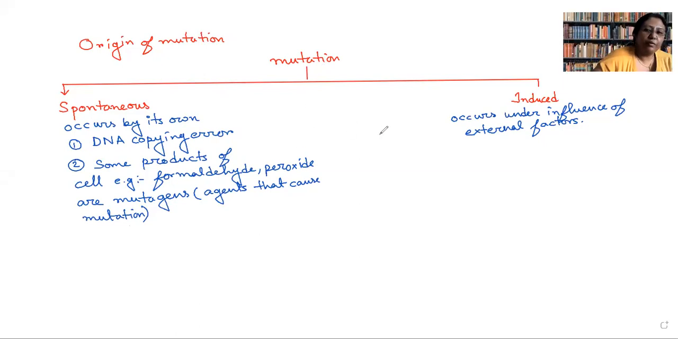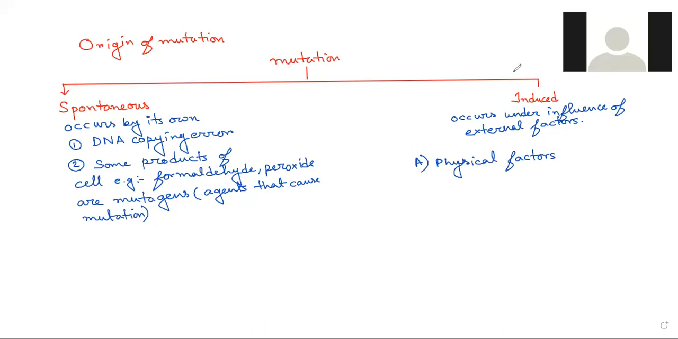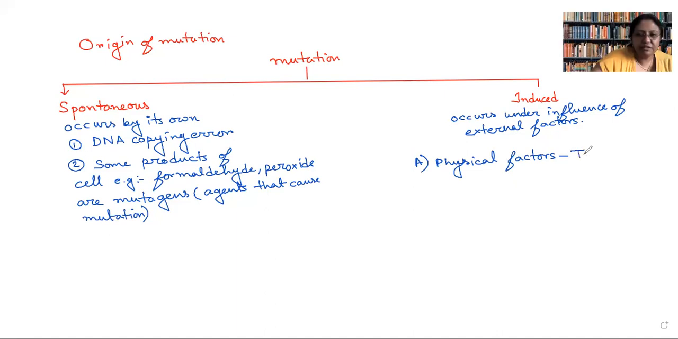Anyways, for induced mutation, we can further subdivide it into many types. Let me list it over here. There may be some factors which are called physical factors. For example, what can be the different physical factors? For example, it can be temperature. Yes, very good. It can be temperature.